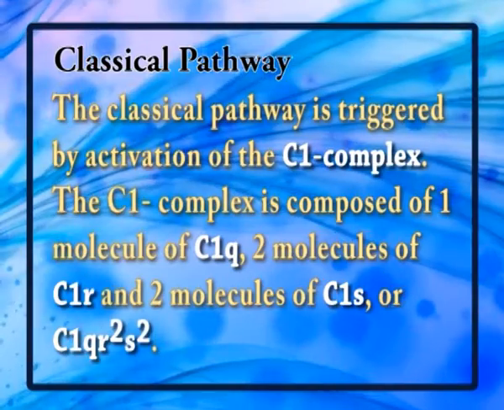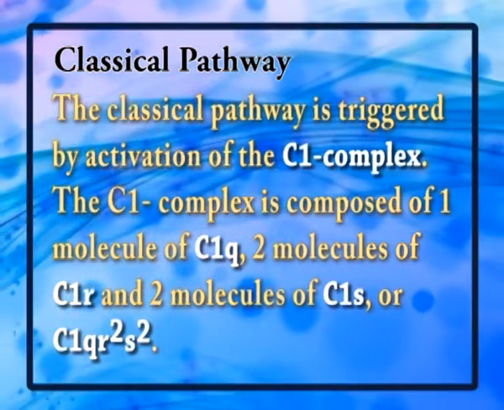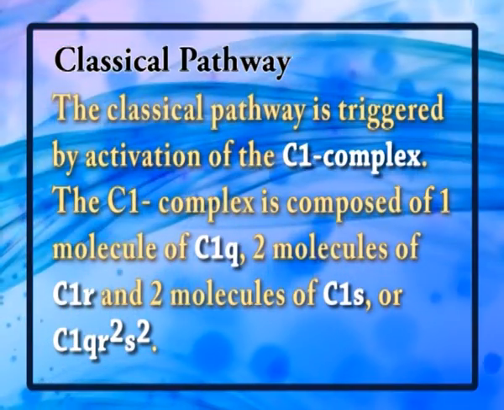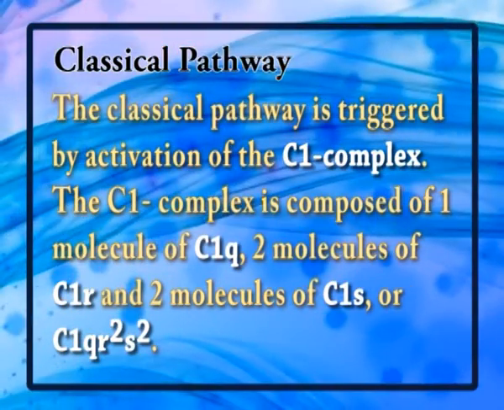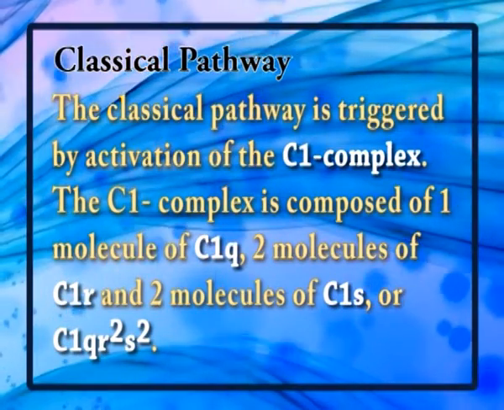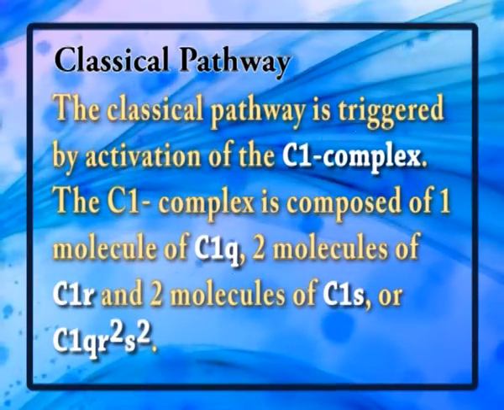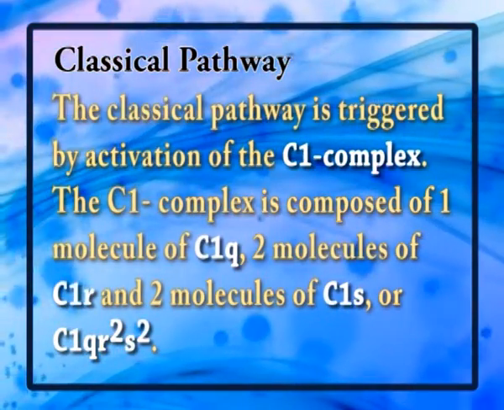Three biochemical pathways activate the complement system: the classical complement pathway, the alternative complement pathway and the lectin pathway. The classical pathway is triggered by activation of the C1 complex. The C1 complex is composed of one C1q molecule, two C1r molecules and two C1s molecules. So, collectively